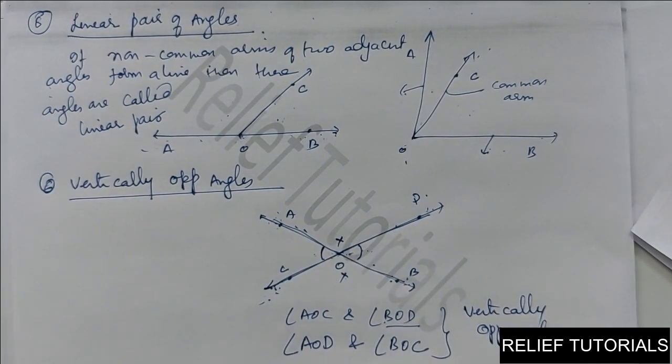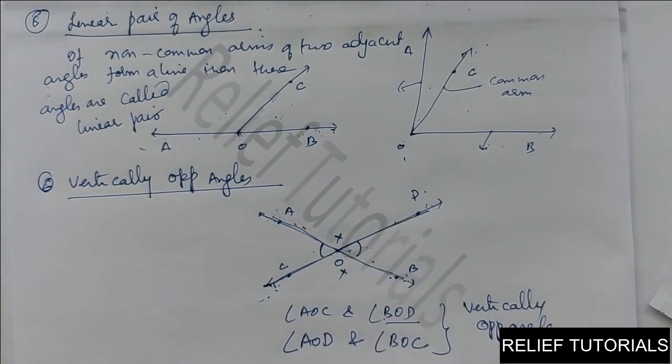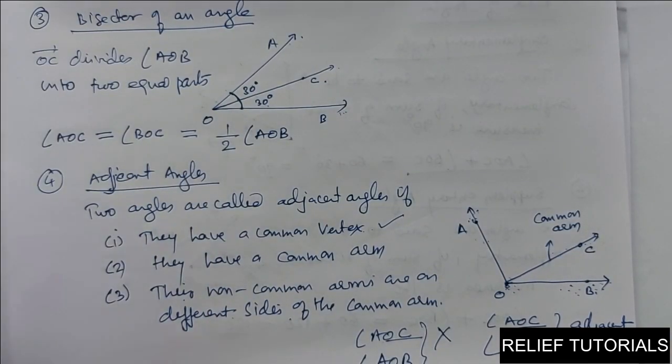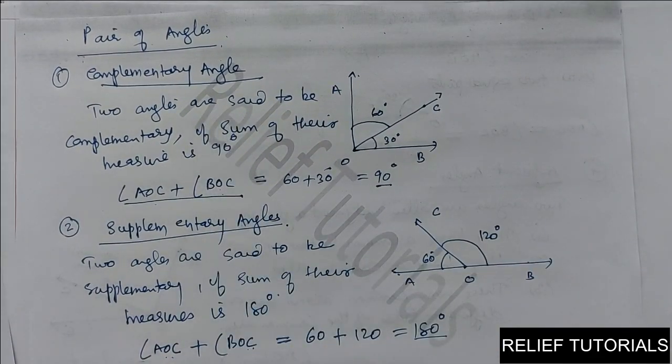Have you got it? So in short, once again, if you want to recap, I will recap all these things. Pairs of angles, complementary angles. I told you that two angles are said to be complementary if their total is 90. Supplementary angles: two angles are said to be supplementary if their total is 180 degrees.